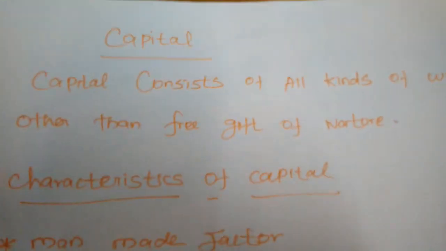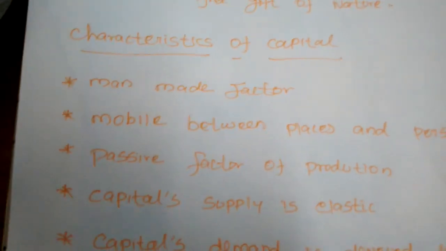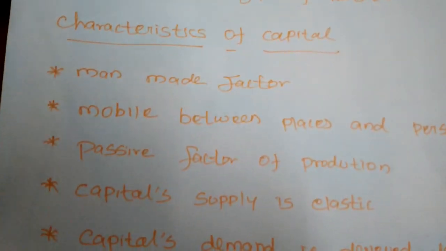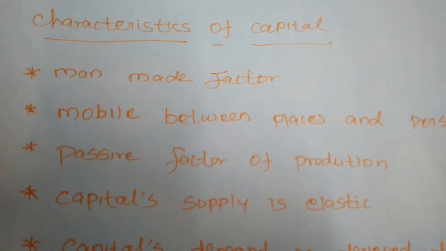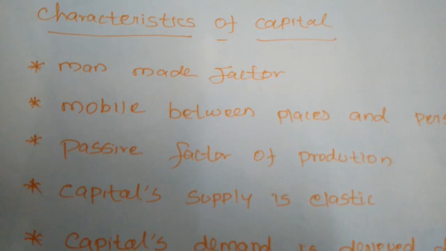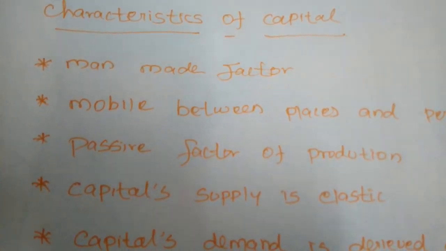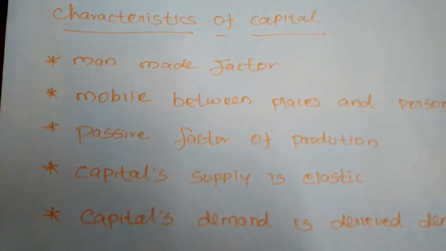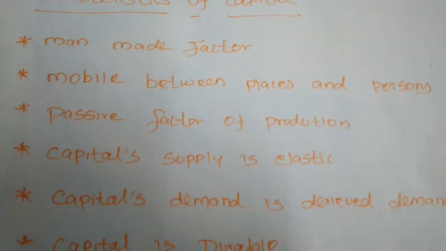Next, some of the characteristics of capital. Capital is a man-made factor, because all types of wealth have to be created by human beings only. Next, capital is mobile between places and persons.